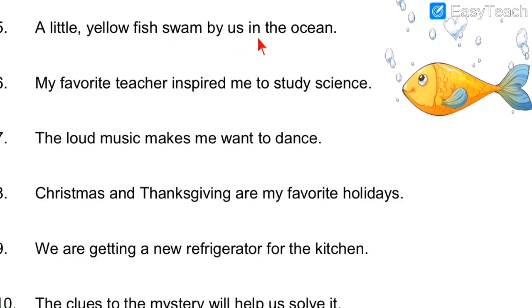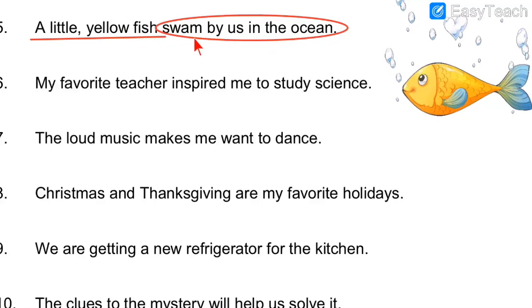A little yellow fish swam by us in the ocean. So as you can see, the little yellow fish is given over here. It is swimming near in the ocean. So now let us underline the subject. You can see on your screen, I have underlined the subject, a little yellow fish. These words are describing the fish. It is little and of yellow color. And the rest of the sentence, swam by us in the ocean, that is the predicate